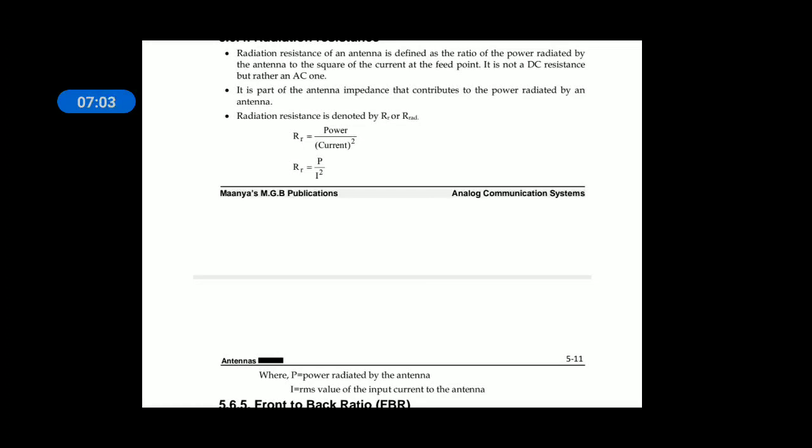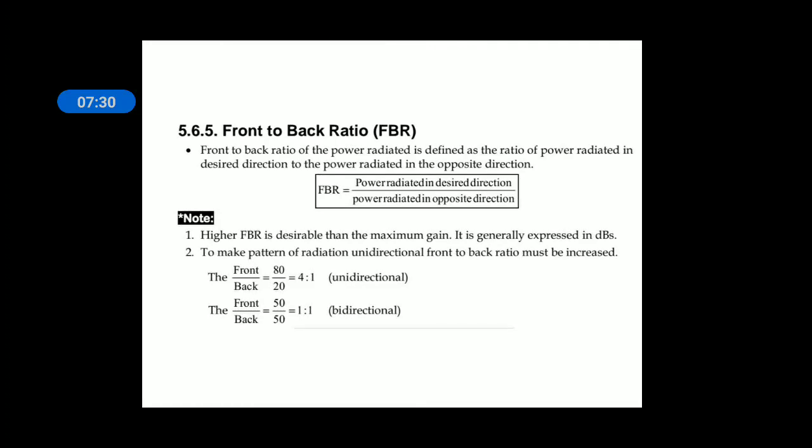Input to an antenna contains impedance, which means both reactive and active components. The active component is radiation resistance, and the reactive component is reactance. So the real part of antenna impedance is radiation resistance. It is not a DC resistance, it is an AC resistance. Power radiated is proportional to the square of the input current given to the antenna.